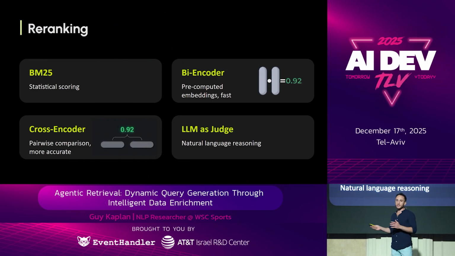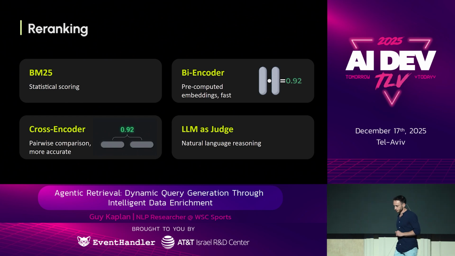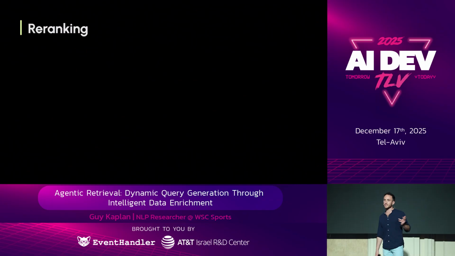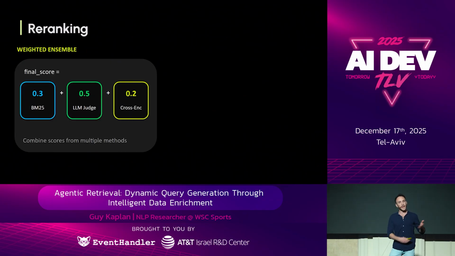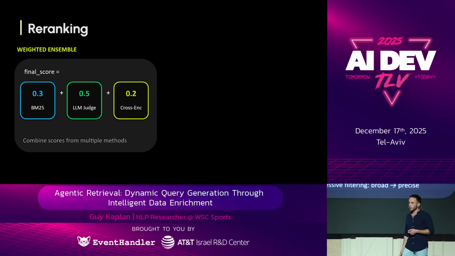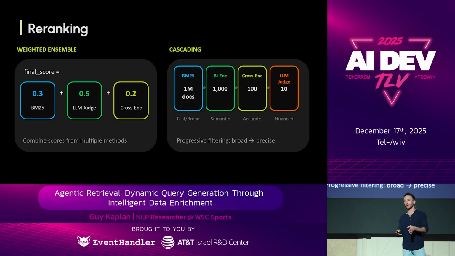Okay, there's many solutions for this. There's open source as well. It's very popular today. We could also mix them by ensembling. We can hand out weights to different scoring methods. And we can also cascade, filter along the way. We start with a large pool, we filter until we end up with a smaller pool that an LLM can rank in the end.